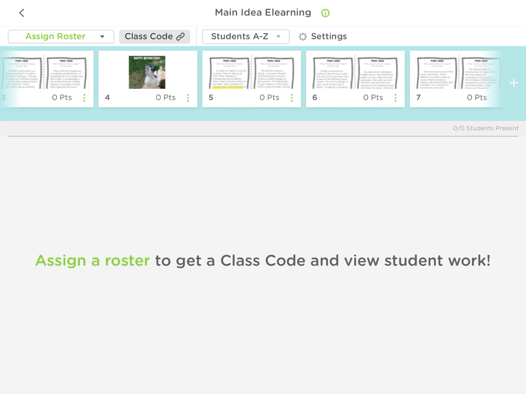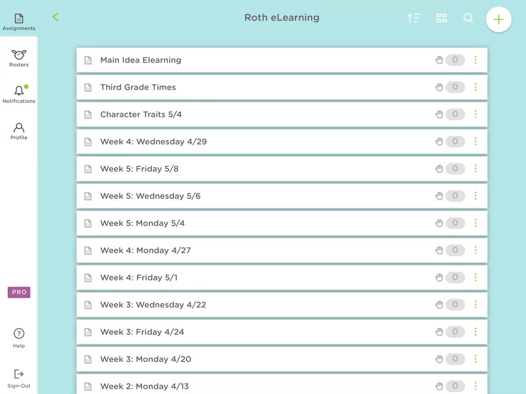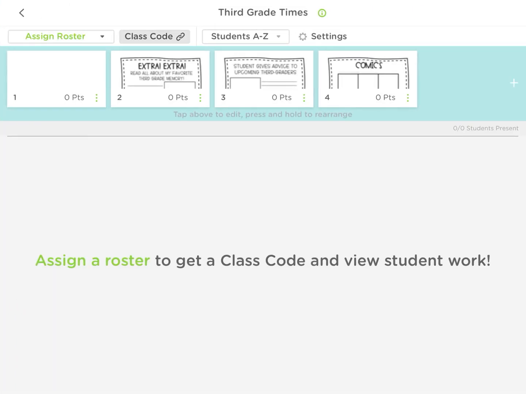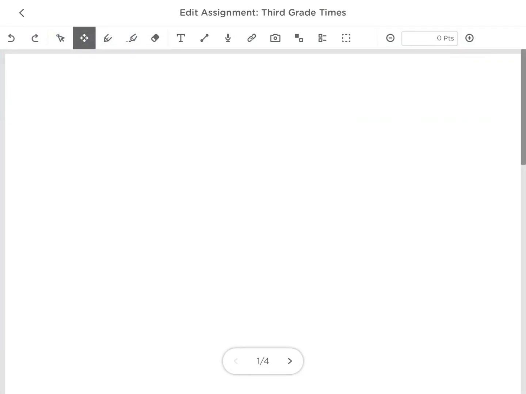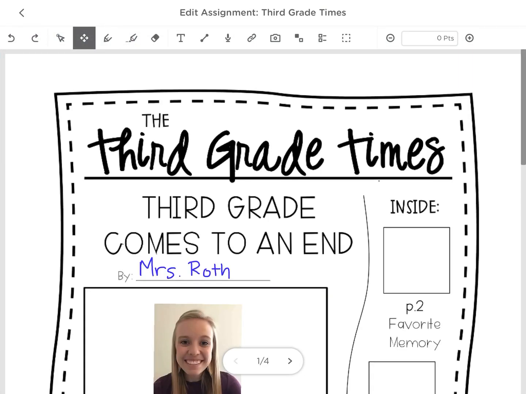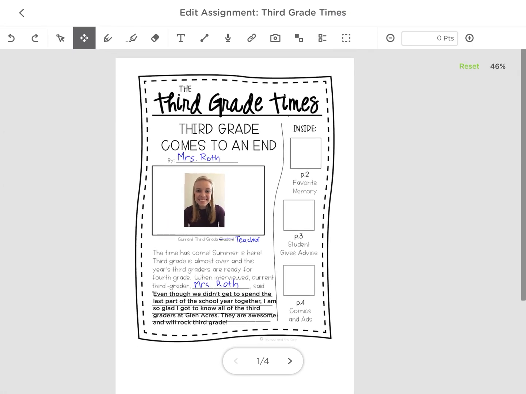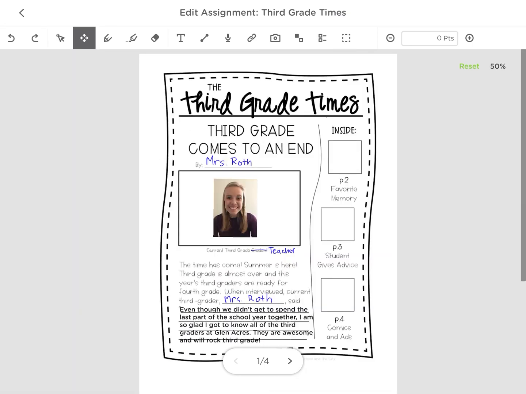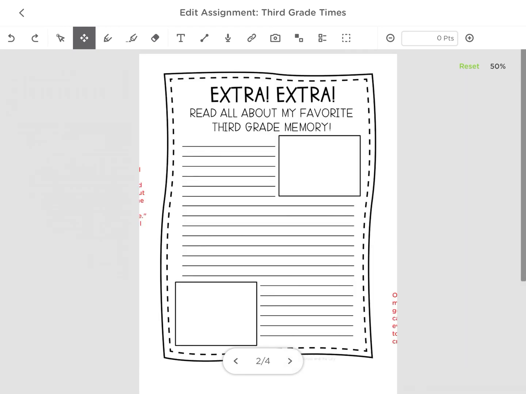And then for the second part of your reading today, you're going to do the next page of the third grade times. I hope that all of you have this first page done. Remember, we did that one on Monday. It's fun to see all of your newspapers. So we're going to do page 2. It says, extra, extra, read all about my favorite third grade memory.